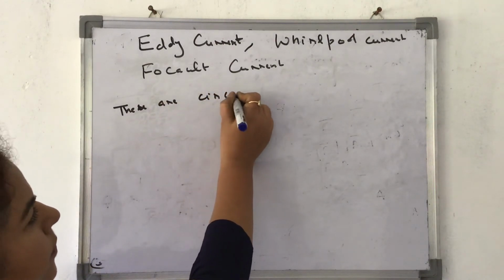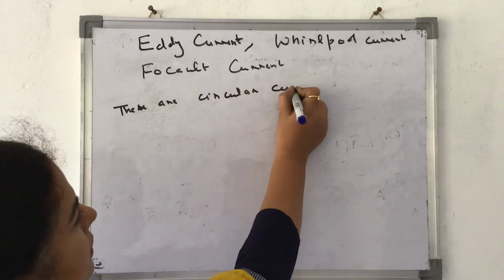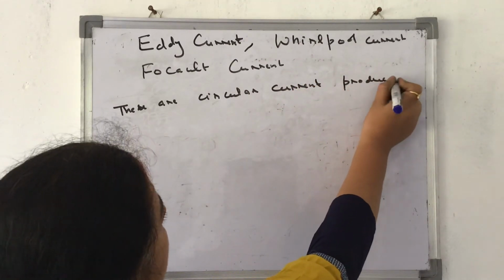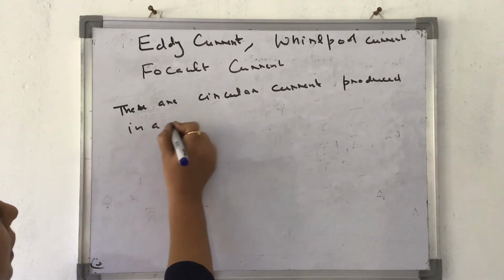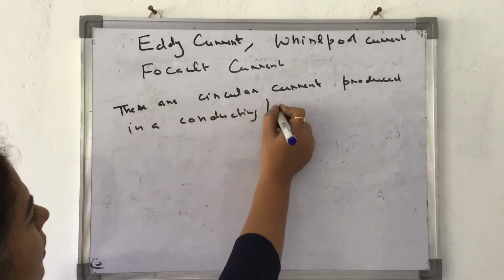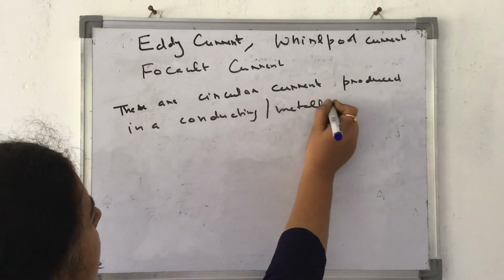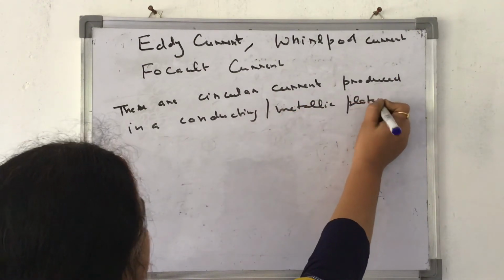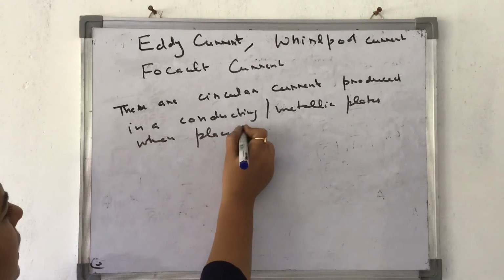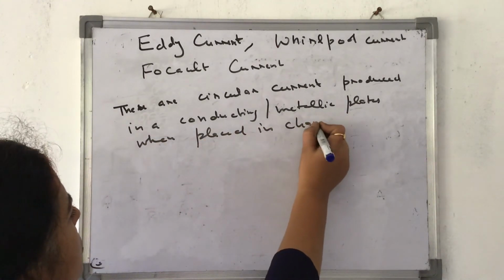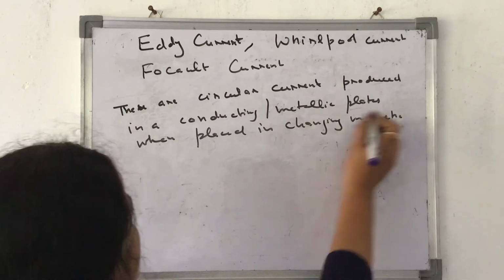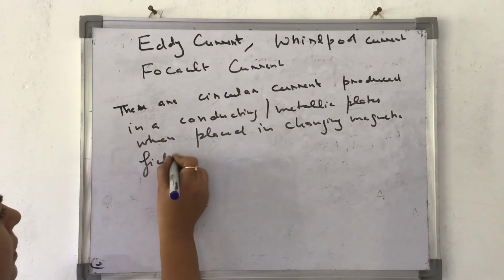Okay. These are circular currents produced in a conducting metallic plate when placed in changing magnetic field.